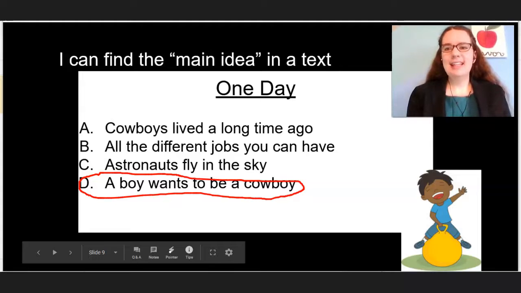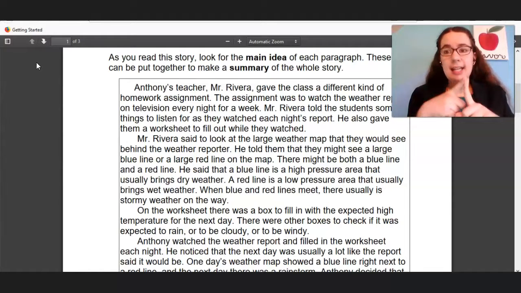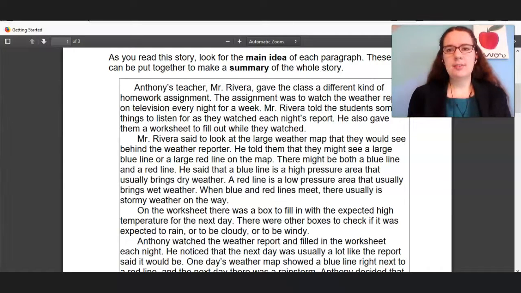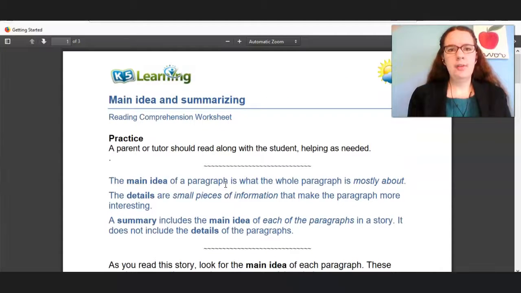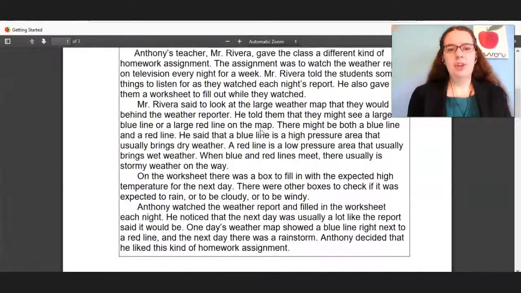All right, and that is the end of the I do section of my lesson. So at this point, they can already say that main idea is what the text is all about. That was our first I can statement. And then I finished the I can section of the lesson for I can find the main idea in the text.